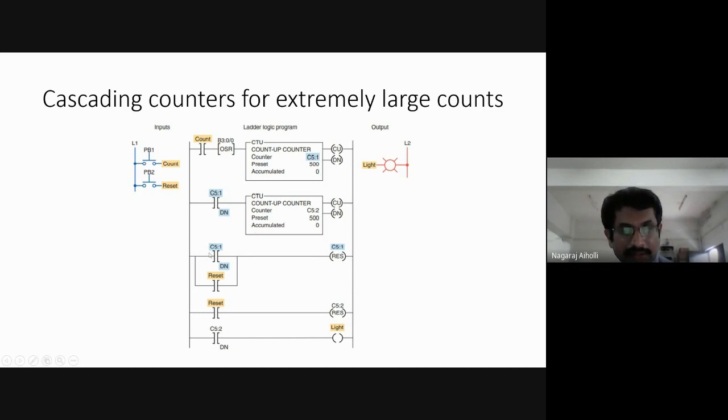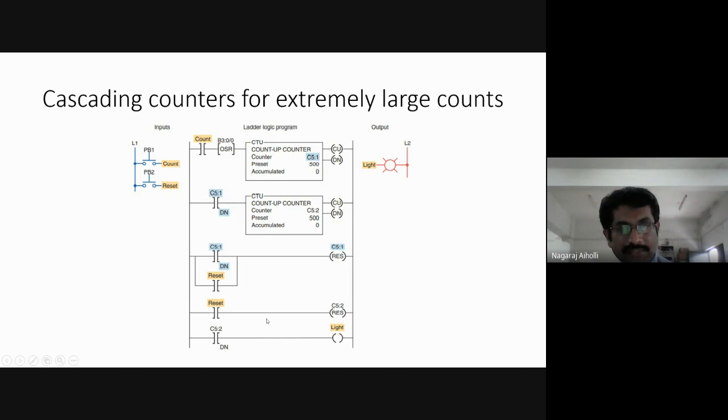There is a reset switch here. When this reset switch is pressed, this reset contact is energized, if we want to operate it manually. The C5:1 done bit automatically resets the count value, but suppose in between we want to reset the counter manually, we can do that by pushing the PB2 switch. When this PB2 reset switch is pressed, this contact is energized, the reset instruction is energized, because of which the C5:1 up counter accumulated value will become 0 from whatever existing value.